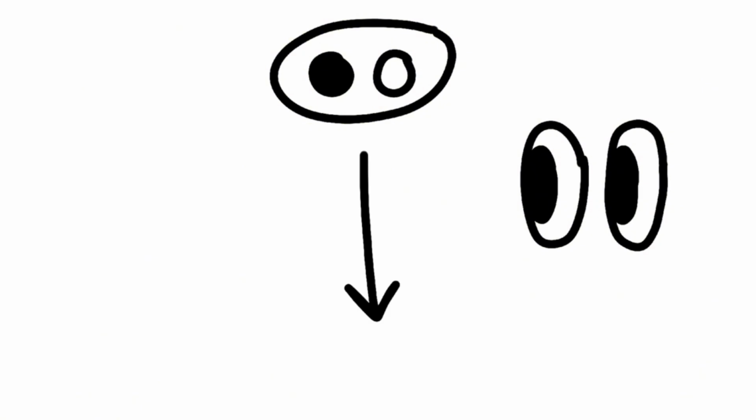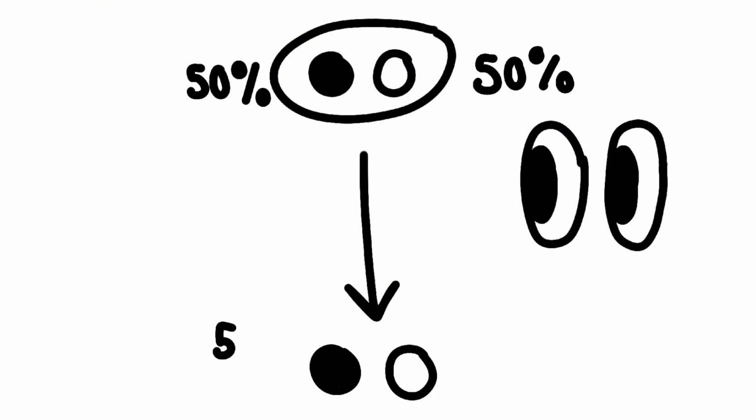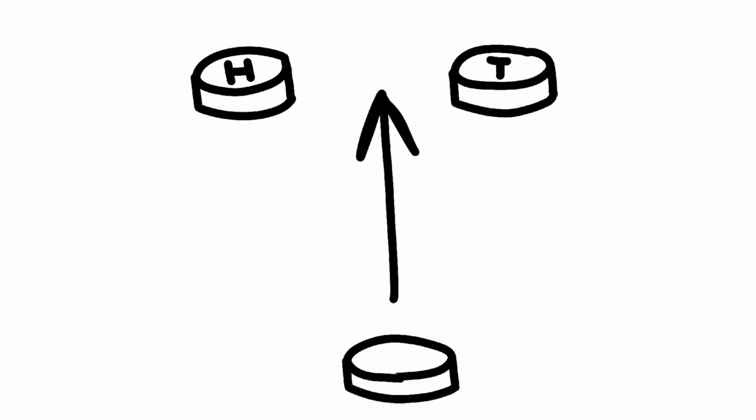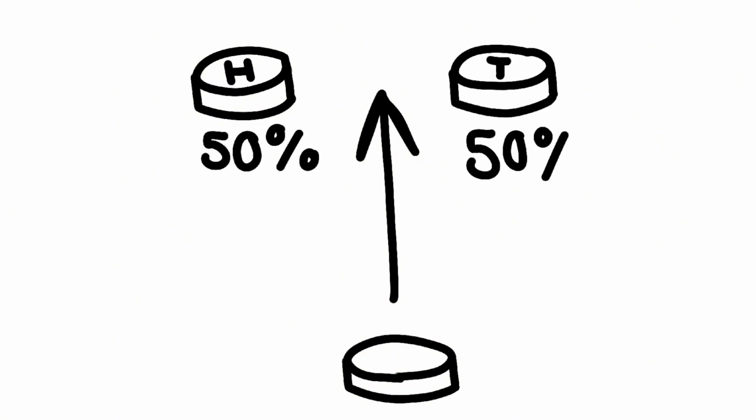But how do we know what state the electron is actually in? Well, it's more strange than you may think. If you try to look at the state of an electron to measure it, the superposition state is collapsed. The electron is forced to choose one state based on the probability of the superposition. You can think of it like flipping a coin. While in the air, you know that it could either be heads or tails with a 50% chance of either. When it lands, it will only be one of the two options.